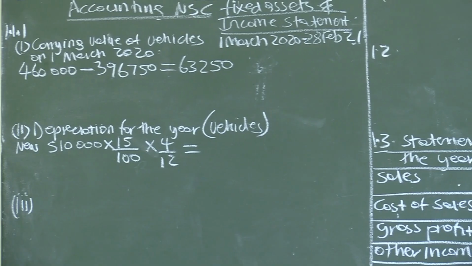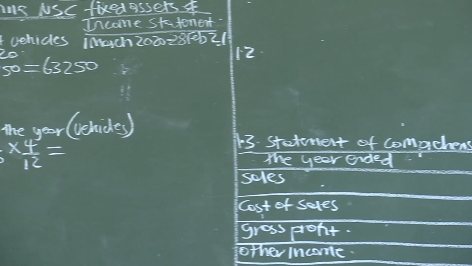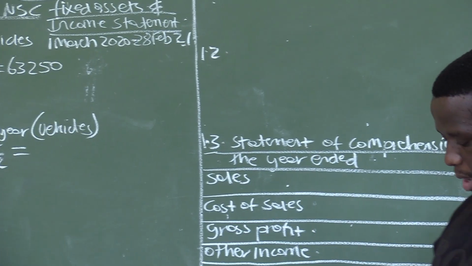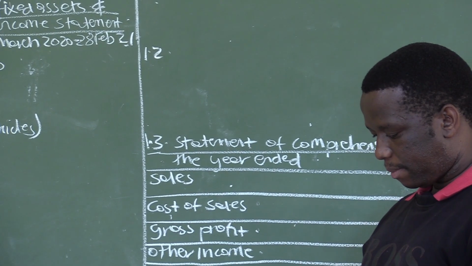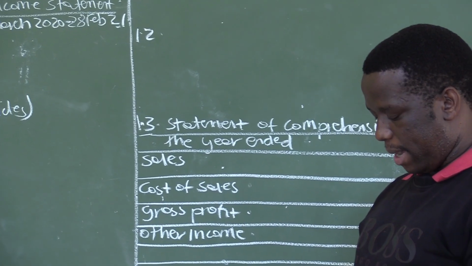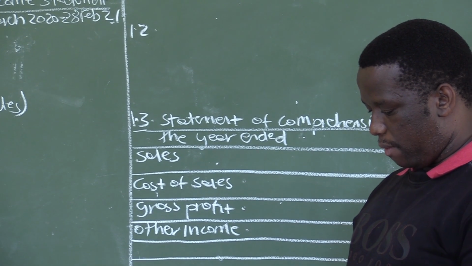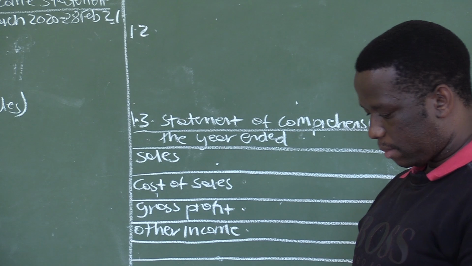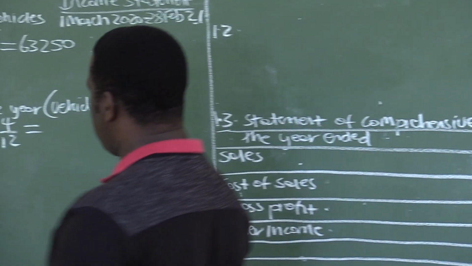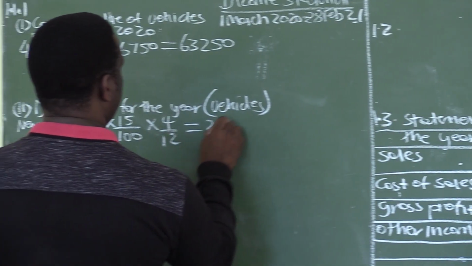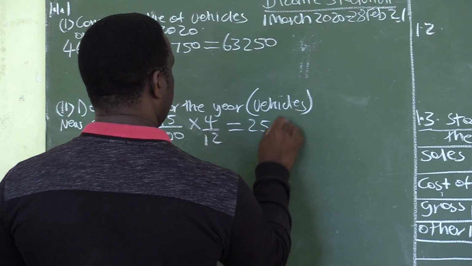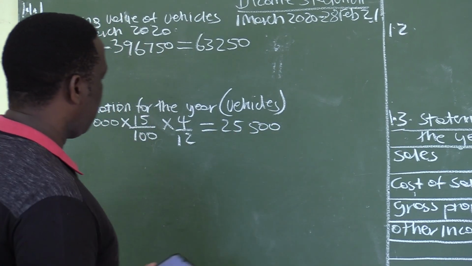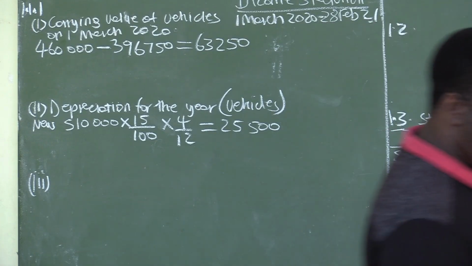Let's calculate it. 510,000 multiplied by 15% multiplied by 4/12. So the depreciation for this vehicle is 25,500. And now let's go to the old one.